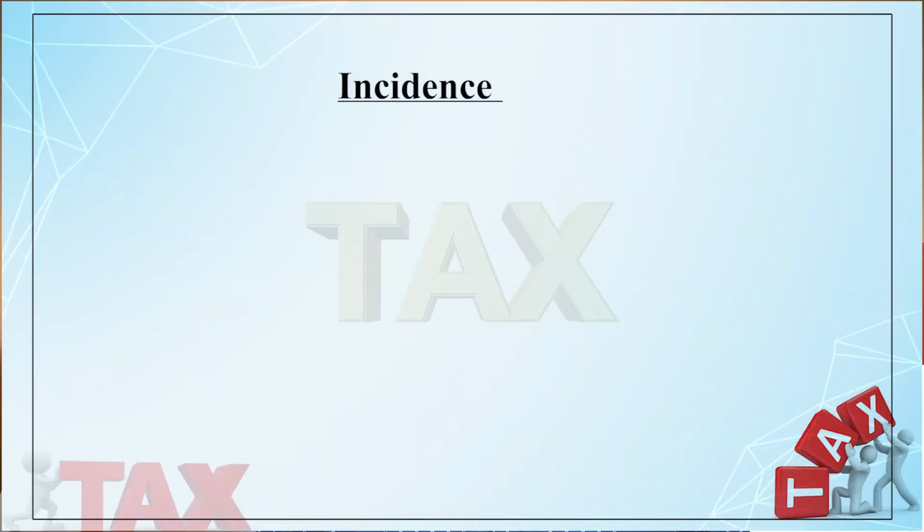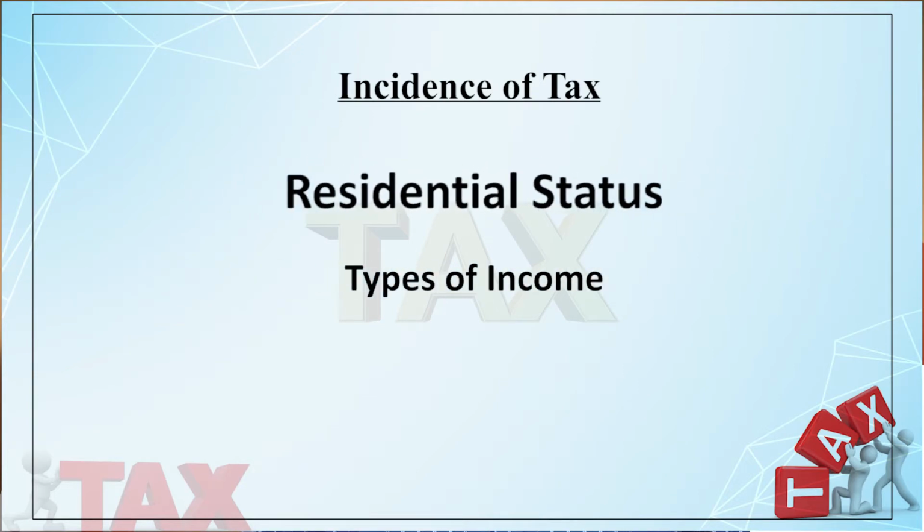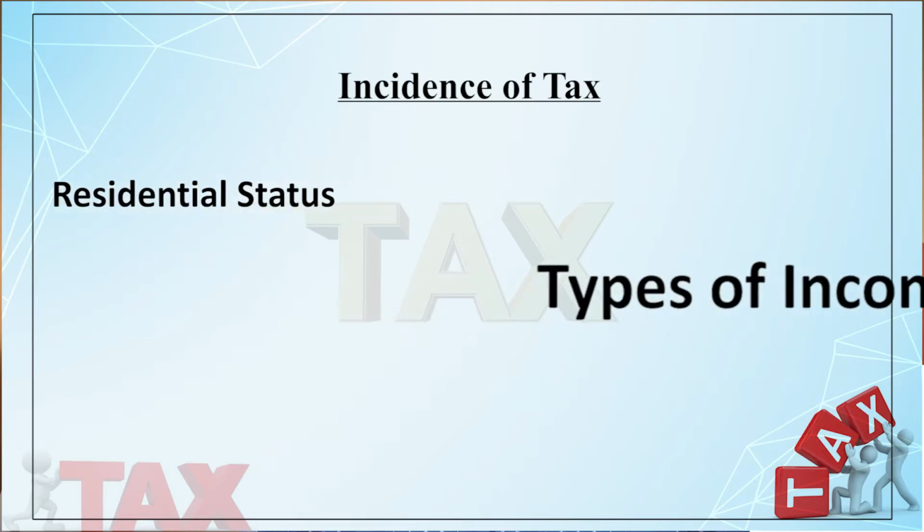Our objective is to determine the incidence of tax, that is, the tax on which the company is liable to pay tax. There are two important factors on which the incidence of tax of a company depends: the residential status and the types of income or nature of income.